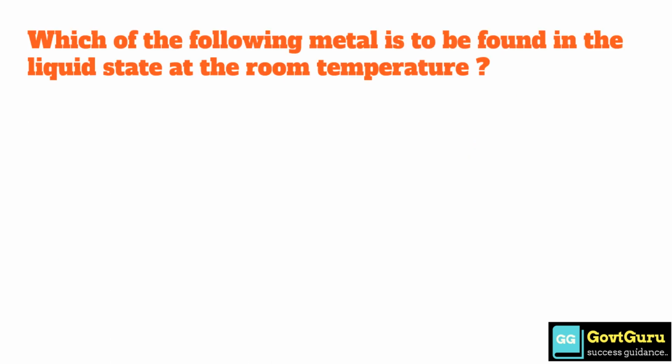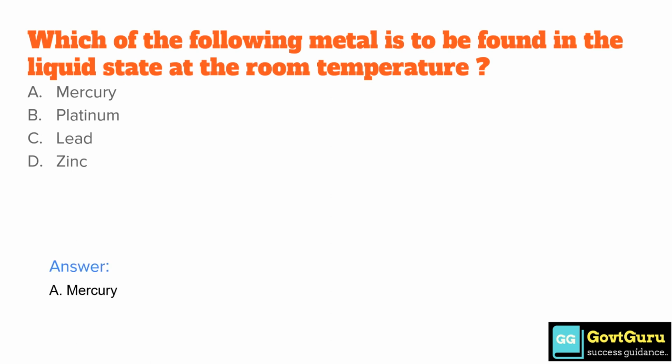Which of the following metals is found in the liquid state at room temperature? Option A, mercury. Option B, platinum. Option C, lead. Option D, zinc. So the correct answer is option A, mercury.